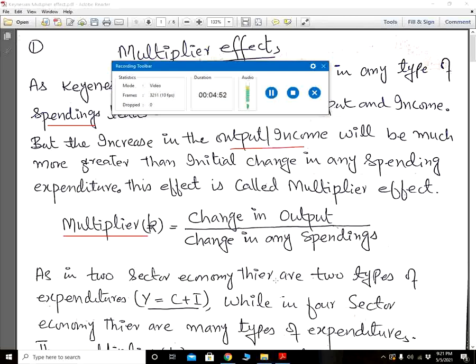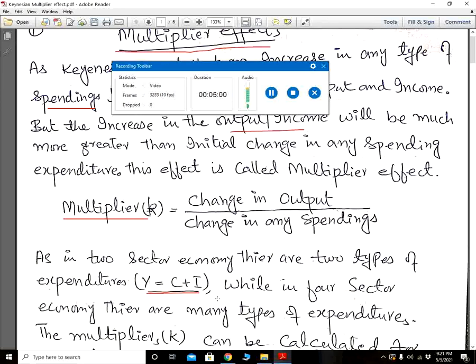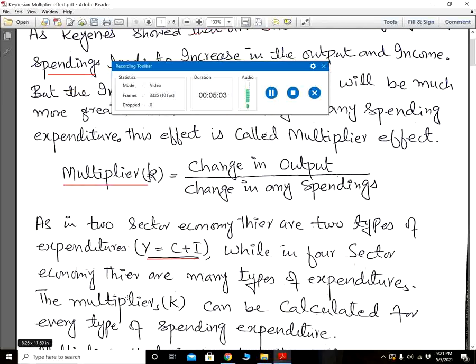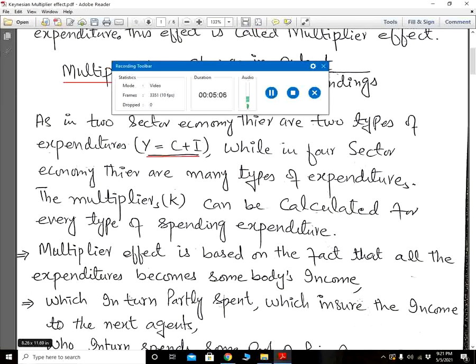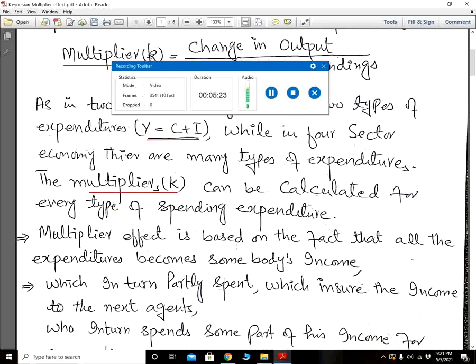As in a two sector economy, there are two types of expenditure, which we have already discussed, C and I, while in a four sector economy there are four types of expenditure. The multiplier value, the multiplier K, can be calculated for every type of spending expenditure, meaning that we can calculate the multiplier for consumption spending, for investment spending, for government spending, and so on and so forth.